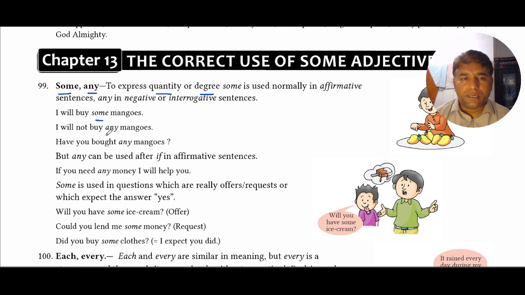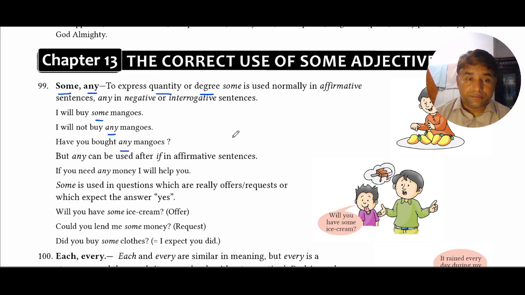I will not buy any mangoes. Any is used to denote the quantity of mangoes because the sentence is a negative sentence. Have you bought any mangoes? It's an interrogative statement. So any is used to denote the quantity of mangoes.